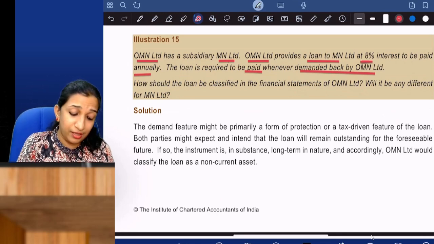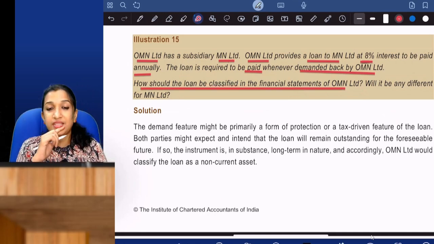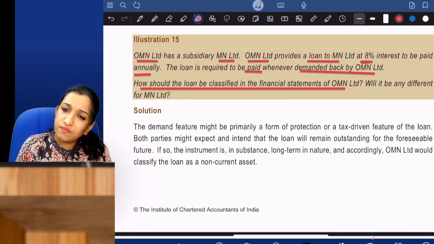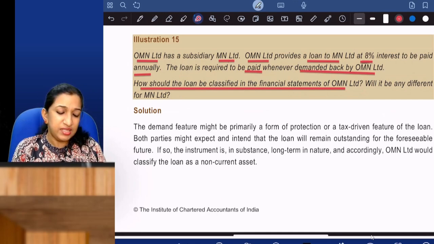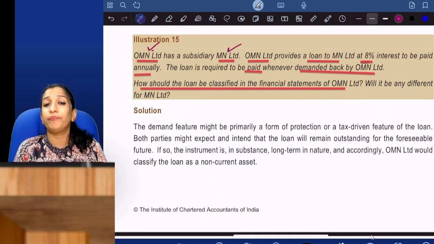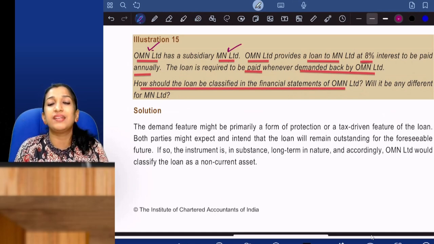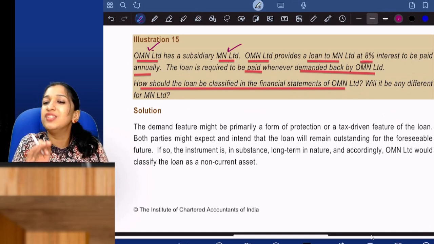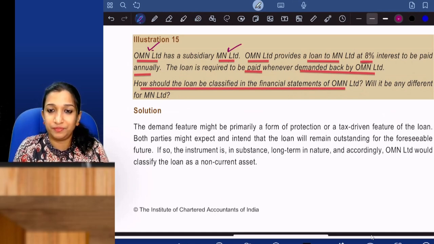Let me continue the question. How should the loan be classified in the financial statements of OMN? Will it be any different for MN? See, generally a holding company giving loan to subsidiary company and required to be paid only when it is demanded cannot be assumed to be current.